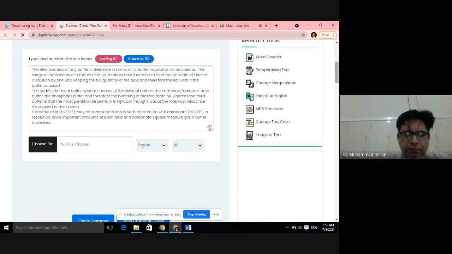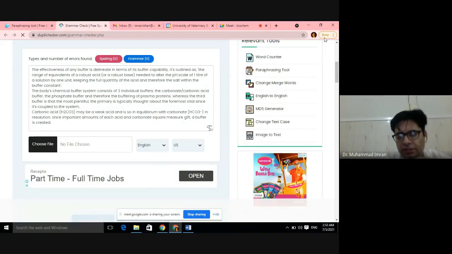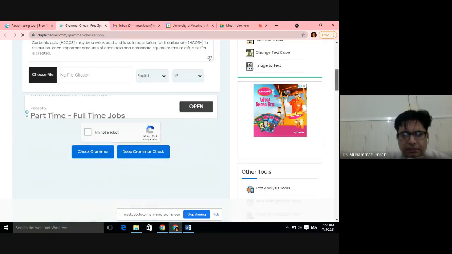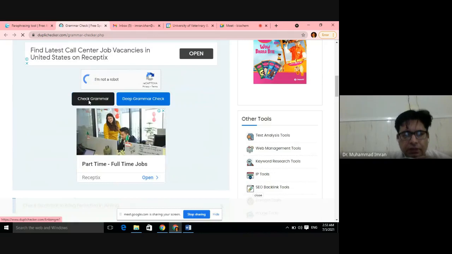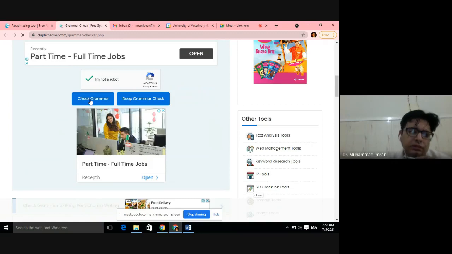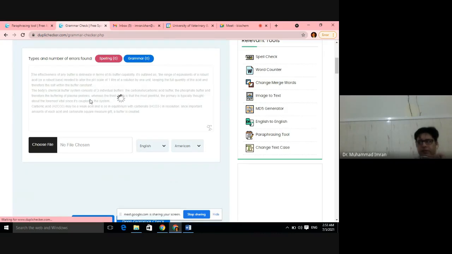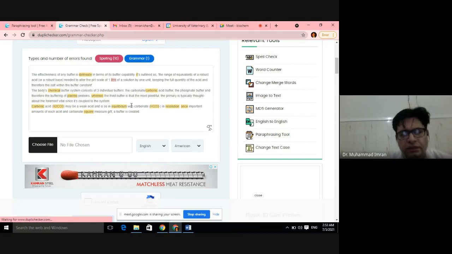You can check the grammatical mistakes. It will take some time to check, and it will tell you about all the grammatical mistakes present in this paragraph. Here you have to click on grammar check. It will tell you about all the grammatical mistakes present in that paragraph. Also, you can see the mistakes in another color.